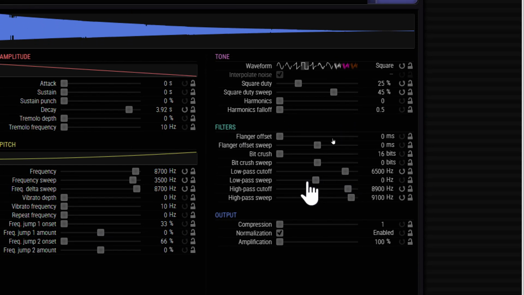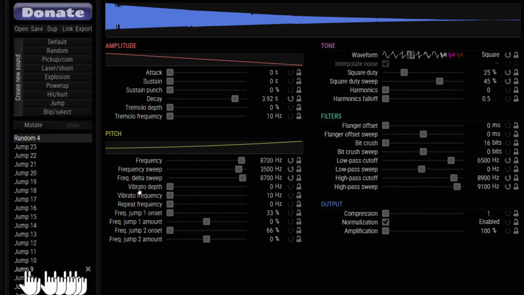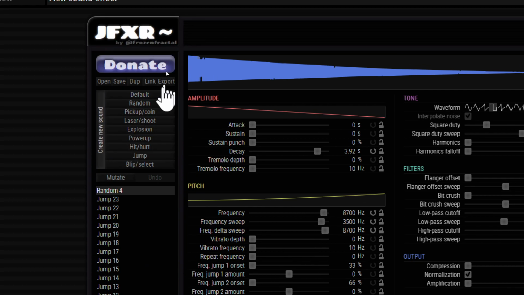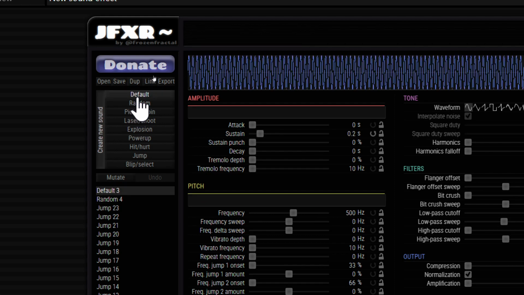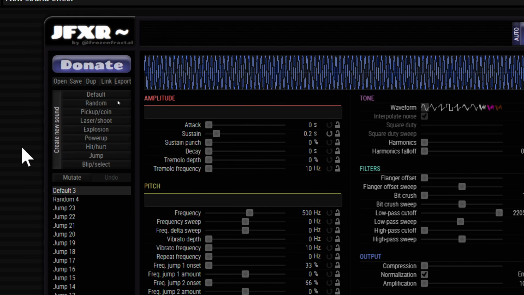This is too many things. I don't want any of these things. You don't need any of this. It already has certain preset parameters here on the side. Basically how this works is it has a default tone, that toot toot, and then you can shape that sound into making other sounds, and you can make some really cool sounds.